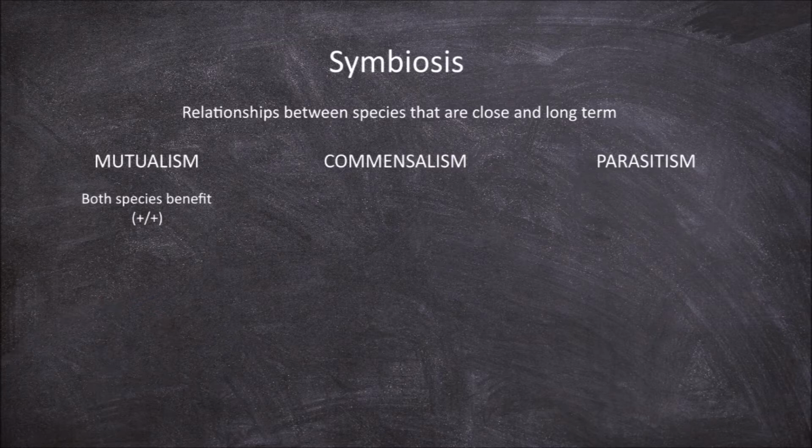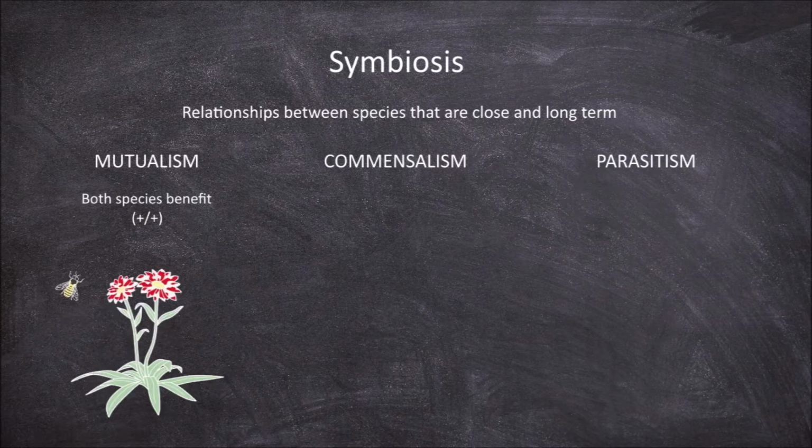One example of mutualism is seen between pollinators such as the honeybee and flowering plants. The honeybee gets food in the form of pollen and nectar from the flowers of flowering plants. The plant gets pollinated through the transfer of pollen from flower to flower as the bee moves from flower to flower. The next type of symbiosis is commensalism.